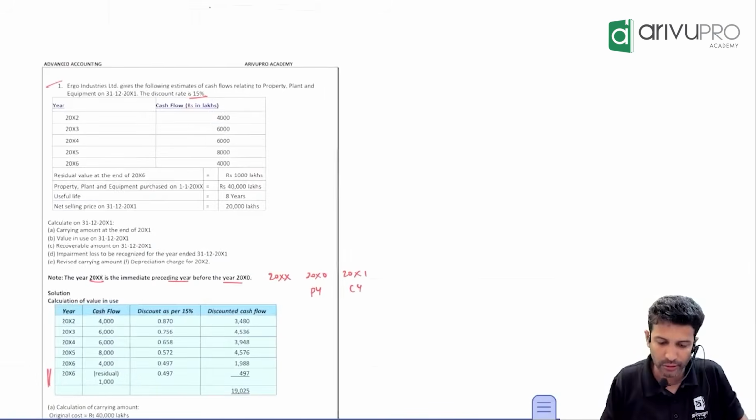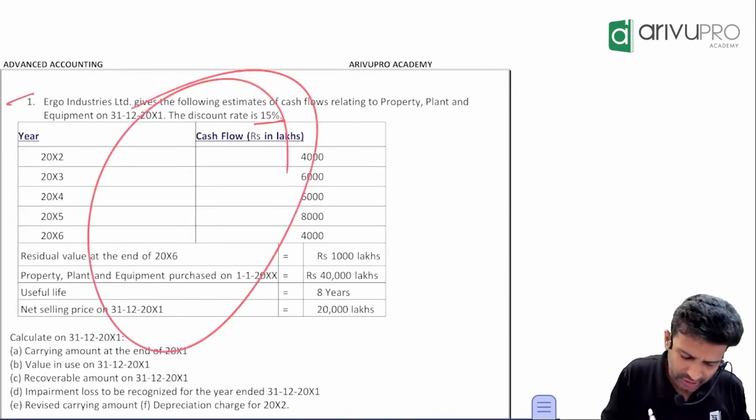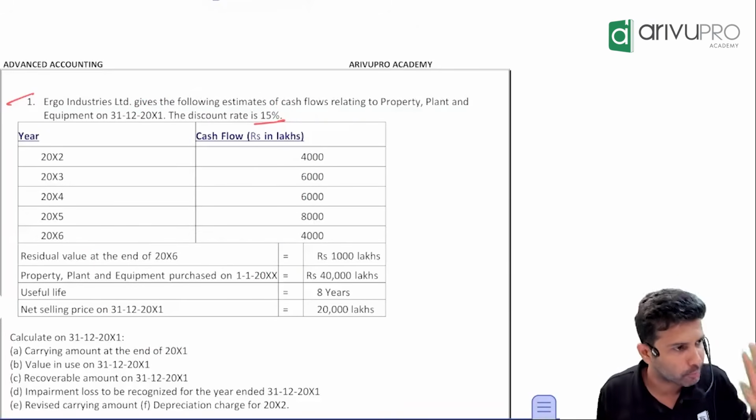Okay, maybe I'll do this one first and then see where we land up. This is the first question in our study material, in our class material also. Again, a study material question.